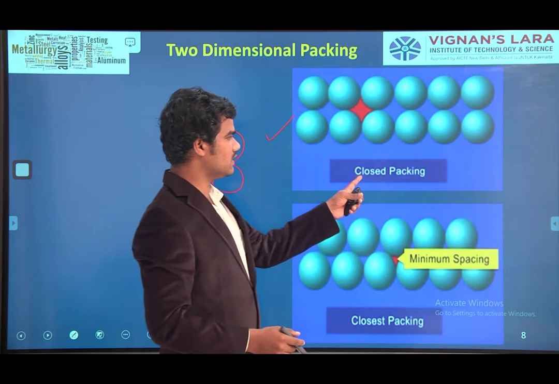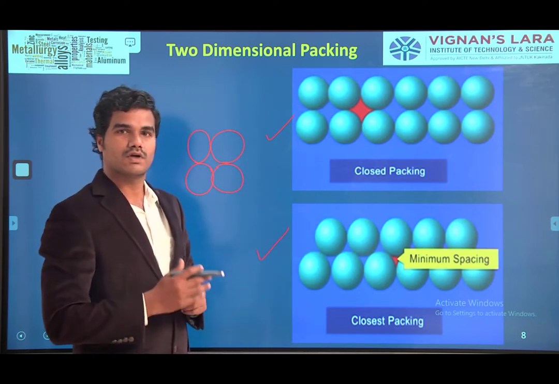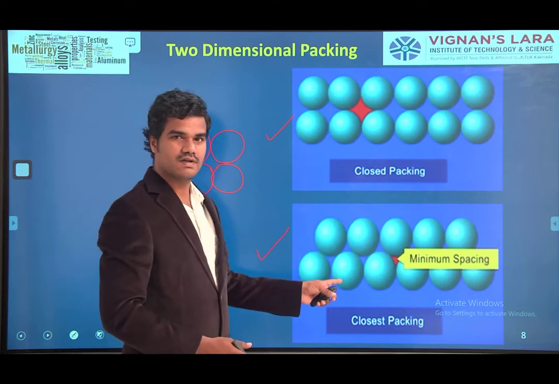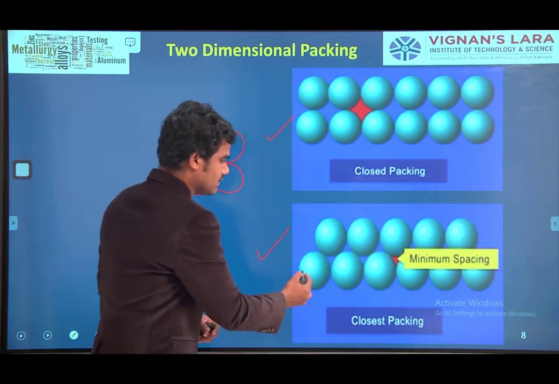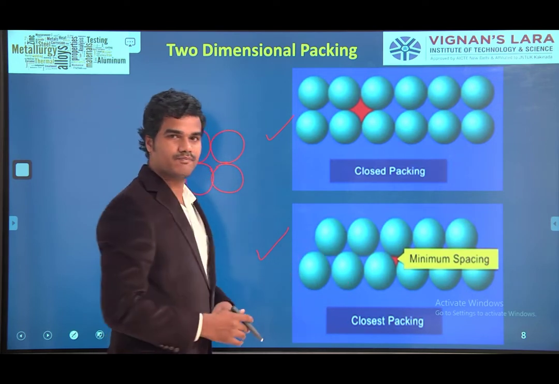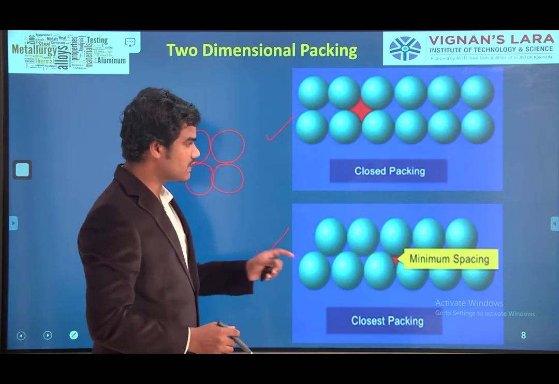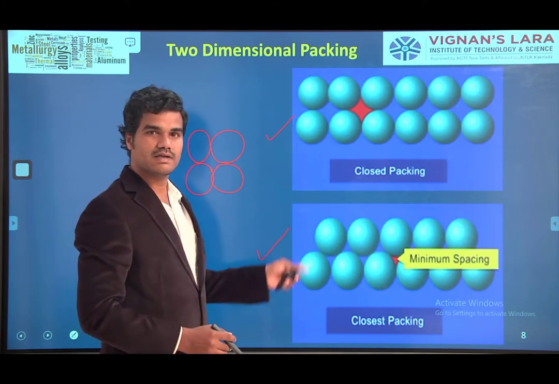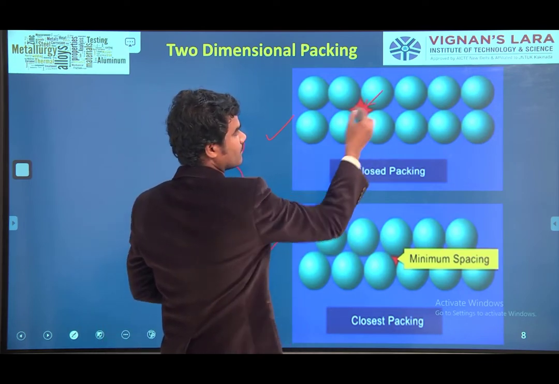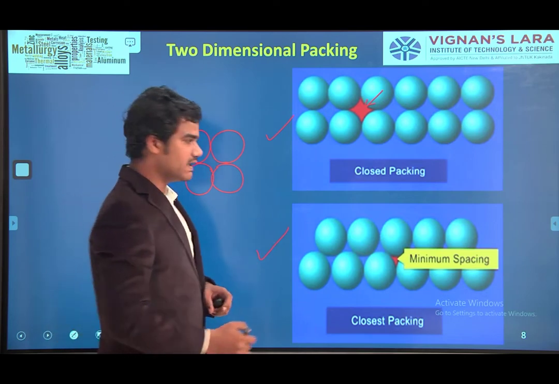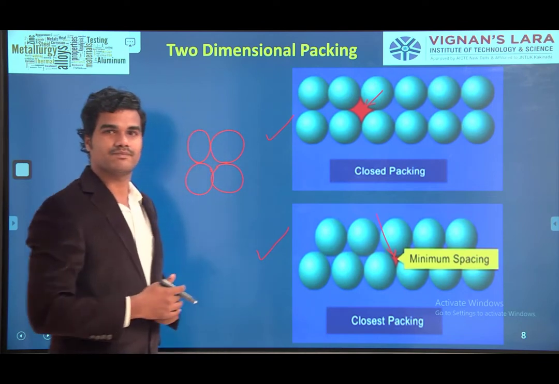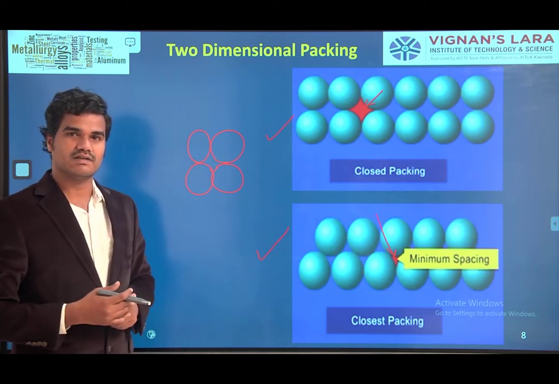Here this is called square close packing. Whereas here the same two rows of atoms are also packed, but how? Between two atoms, another atom is placed. So if you compare these two, here the space is more, whereas here the space is very less. Minimum spacing. If minimum space is there, voids are less.